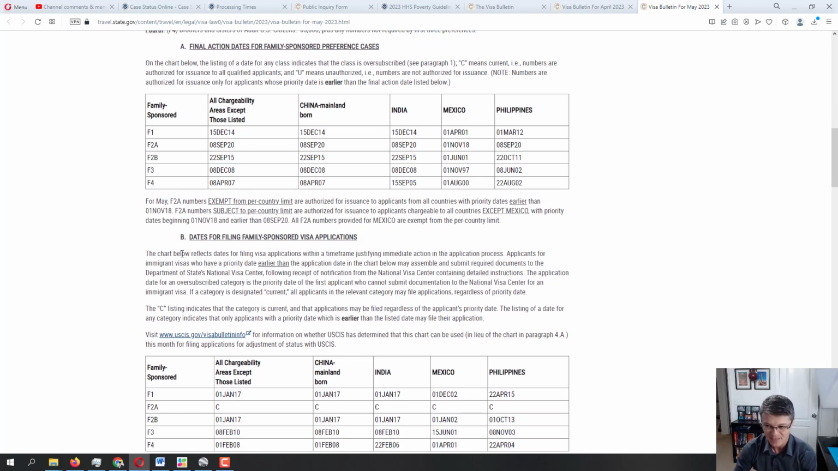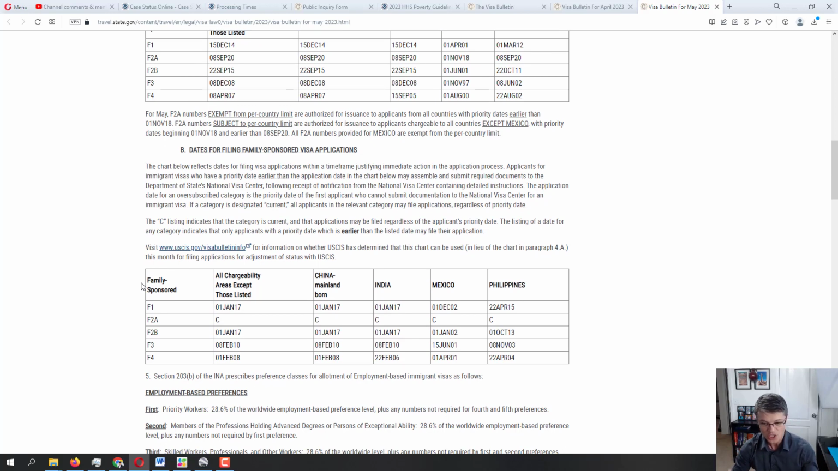And graph B is dates for filing. It's the initial filing date, which is what we refer to as priority dates. So when somebody says, my priority date is February 2008, it means that they filed their case back in January or February 2008, and they received the receipt from USCIS saying, okay, we have received your petition, and we are accepting that petition. It's called a notice of receipt. And the date that is on that notice of receipt is the priority date. That is what graph B represents.